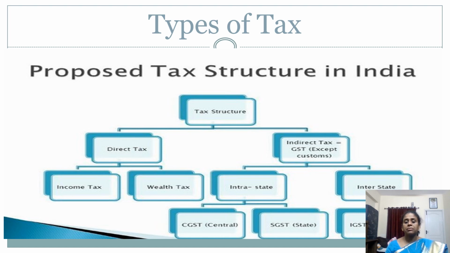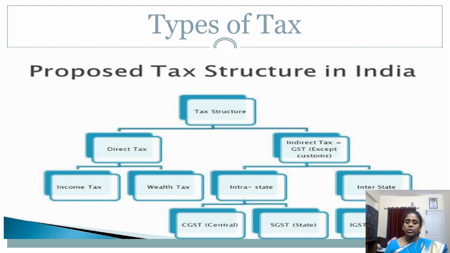Here the tax system is classified as direct and indirect, which is nothing but GST. In a direct tax, the tax is levied directly on the person, and the person is liable for making payment for the income they have earned. Whereas indirect tax is not like that. It is not levied directly on people. It is diversified to different people.